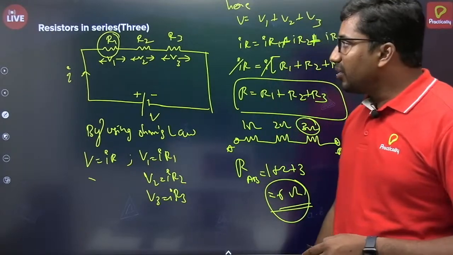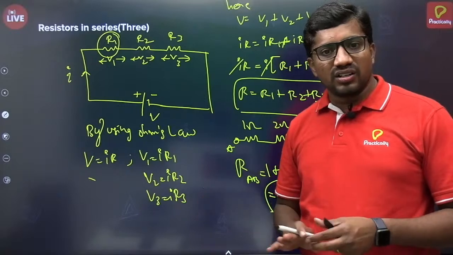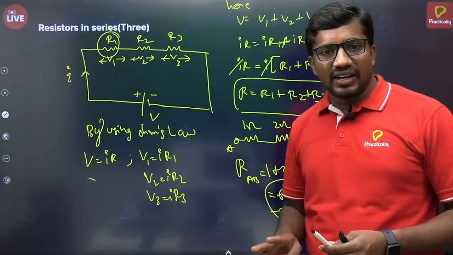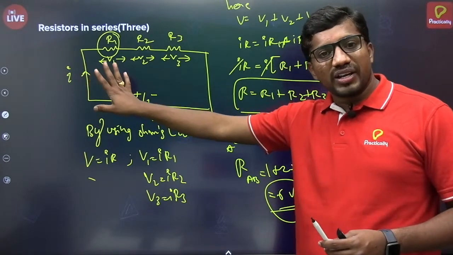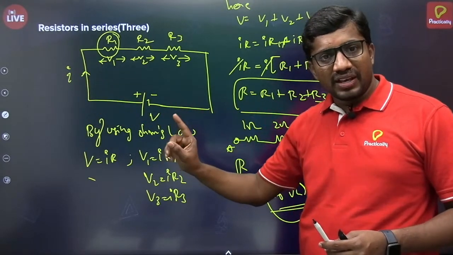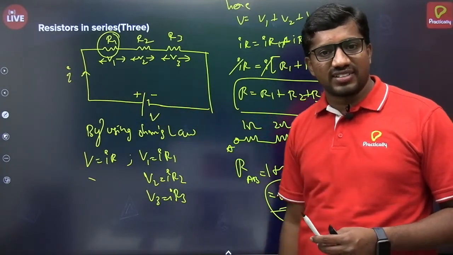Alright. So this is how the series combination of resistance will be. Now let's see the parallel combination. Before entering into the parallel combination, I will recall 2 things. One is, while solving the series combination, current flow through each and every resistor remains the same, and voltage drop will exist based on the value of resistance.